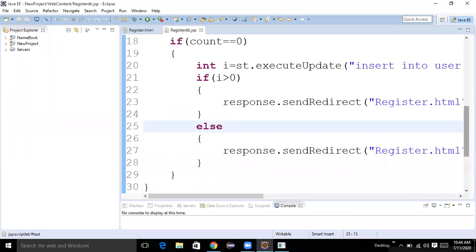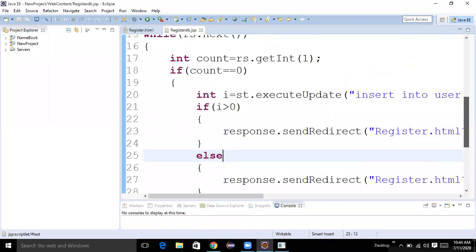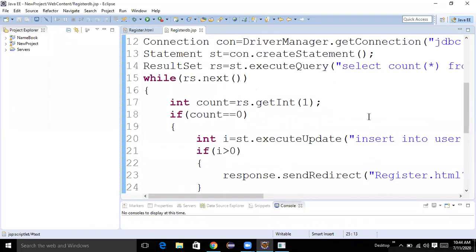Here my intention is I don't want to repeat the username. This is better, sir. I will go a little bit slow. My intention is I don't want to repeat username.